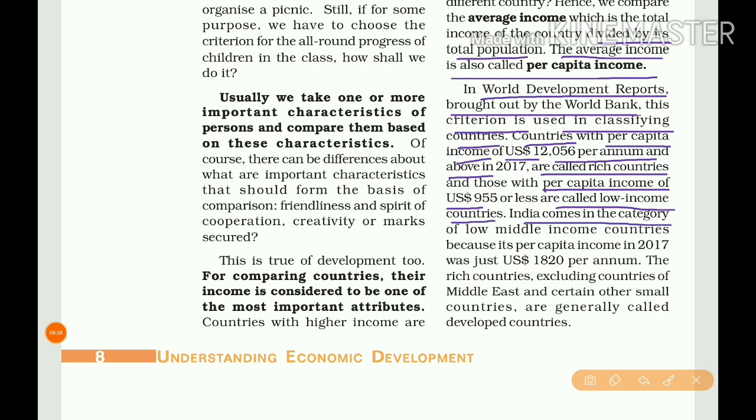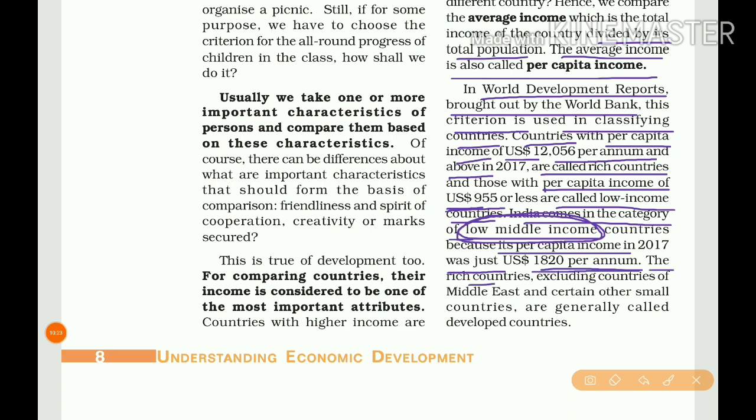India comes in the category of low middle income countries because its per capita income according to 2017 was just US dollar 1,820 per annum. That is above the low income limit of 955 and below 12,056 per annum. So it is in between these two criteria. That's why India comes under the category of low middle income, at US dollar 1,820 per annum.